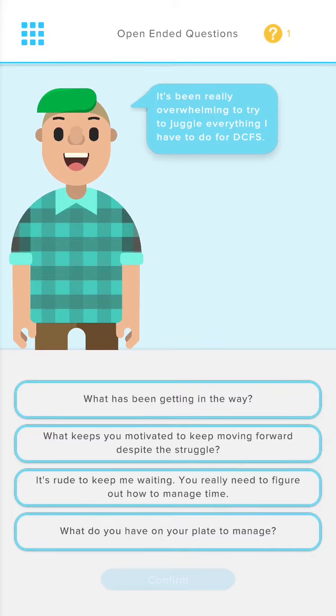To respond to the character, we can choose an answer below, and you can do so by tapping on the different speech bubbles. Once you've selected your answer, you can confirm it using the button below. However, some answers are more correct than others. Our goal as a user is to use the correct skill at the correct time to achieve the best results with our client. It's less appropriate to say something like, "It's rude to keep me waiting." So I'm going to choose to ask them, what keeps you motivated to keep moving forward despite the struggle?